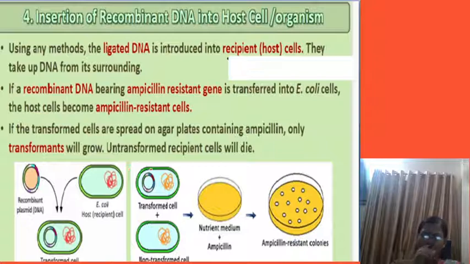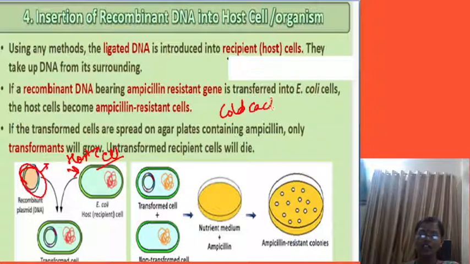Next, after multiplying the target DNA, it is inserted into the host cell. This is the target DNA we have completed, and we insert that into the plasmid, which becomes the recombinant plasmid. This is the host cell. I have told you what is done to the host cell: treated with cold calcium chloride solution, then taken to a high temperature, then returned back to the ice.